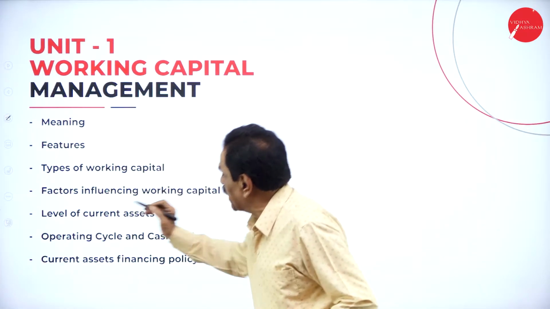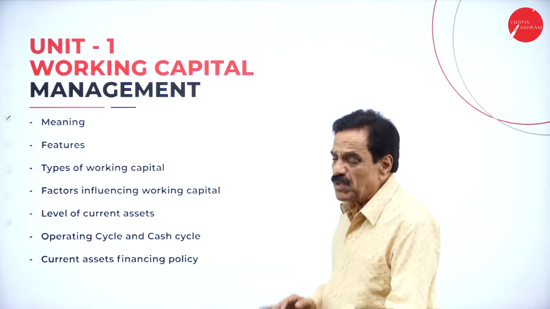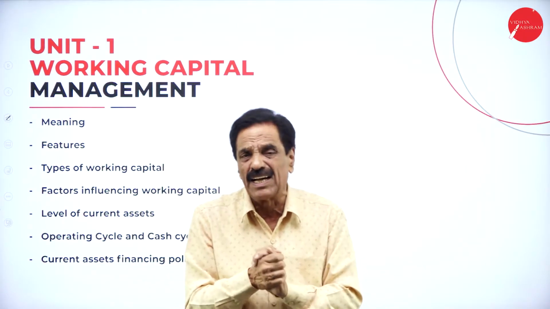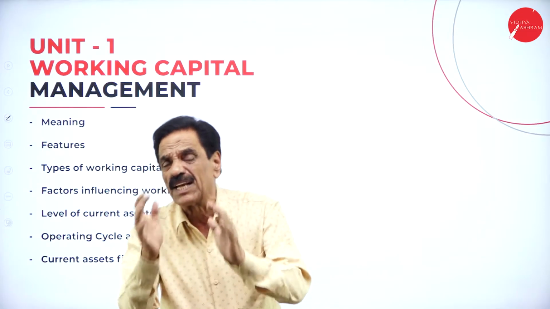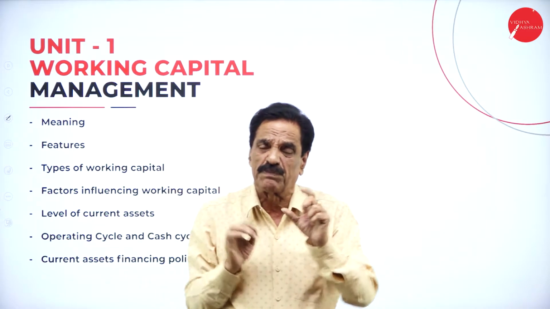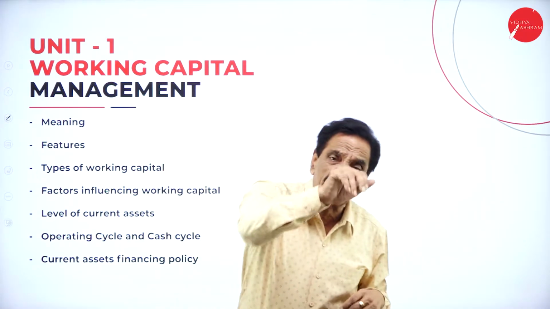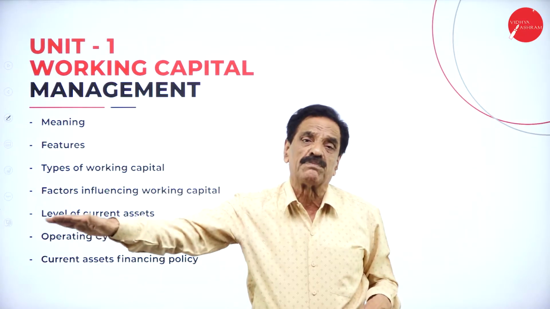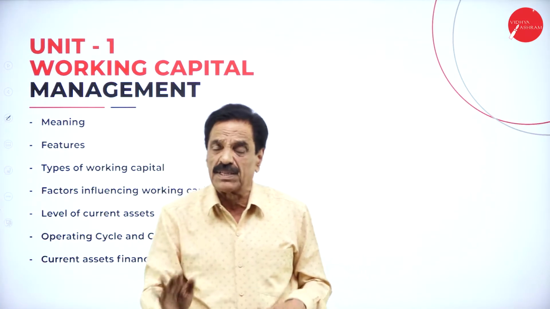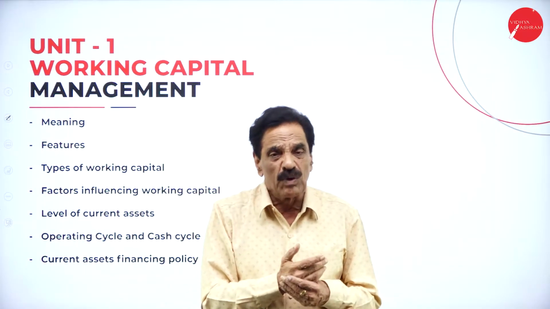So what is working capital? Types of working capital, factors, and the meaning of working capital. I'll give you an idea. If Mr. X introduces about 10 lakh into the business, out of the 10 lakh, 7 lakh can be utilized for a good purpose, in order to purchase land, building, and machinery. The remaining 3 lakh can be utilized for day-to-day operation. Day-to-day operation is called working capital. Current asset minus current liability is called working capital.